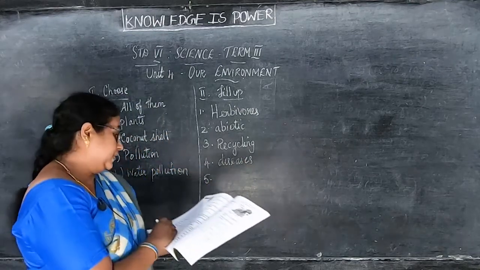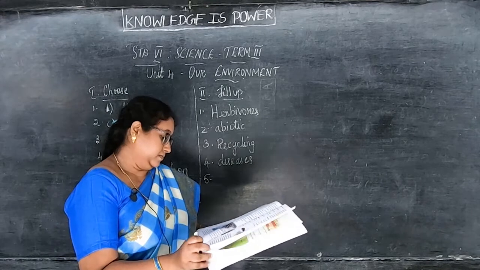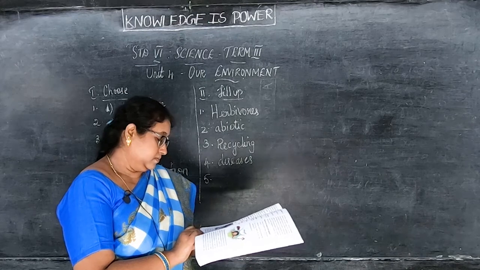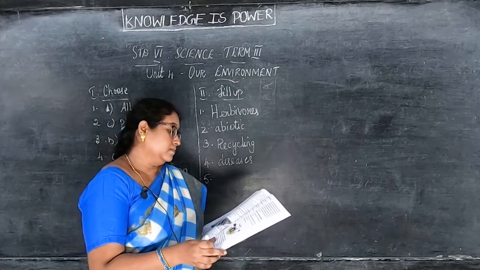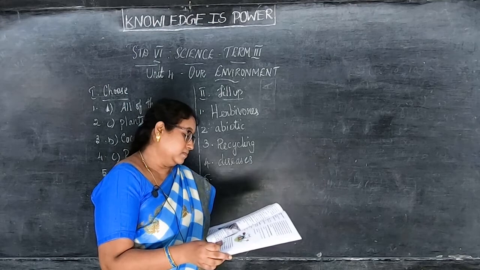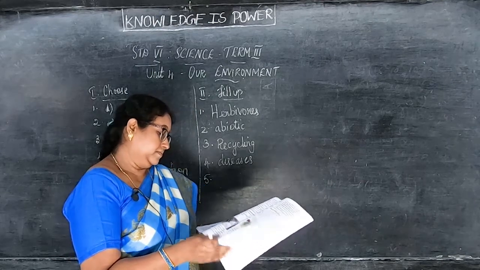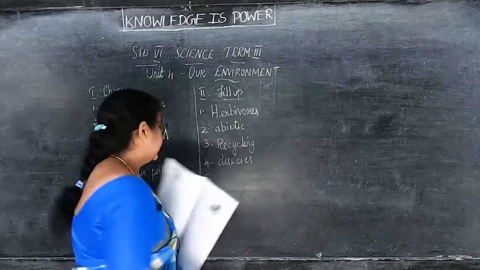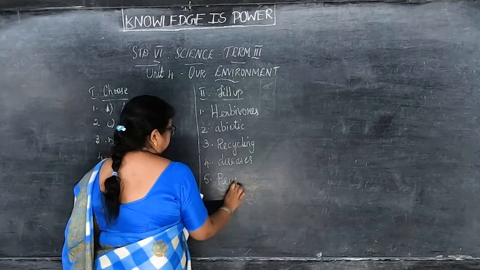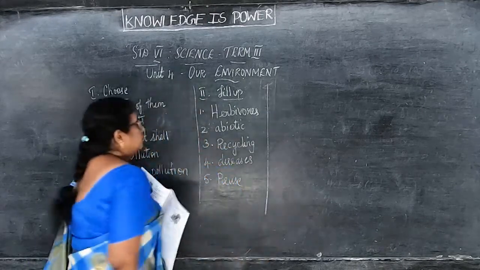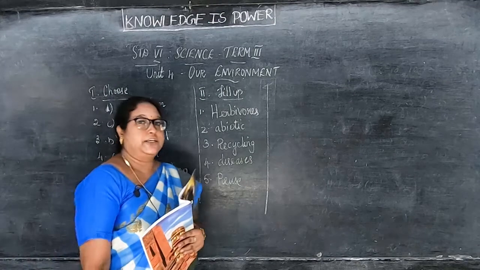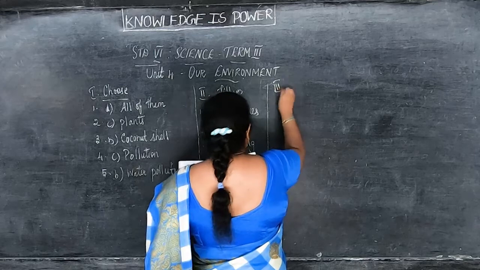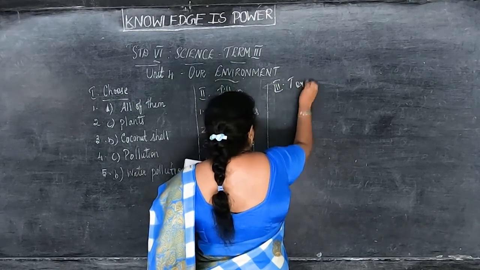Then fifth, the 3 R's are reduce, dash and recycle. Answer is reuse. So herbivores, first one. Second, abiotic. Third, recycling. Fourth, diseases. And fifth, reuse.